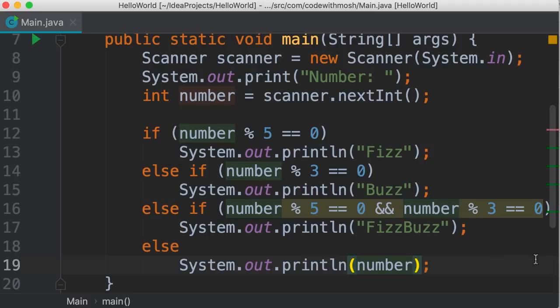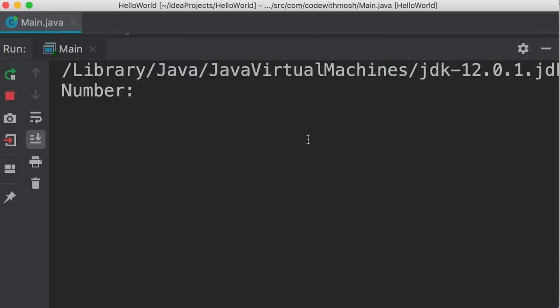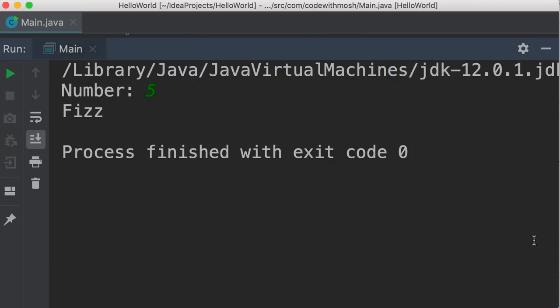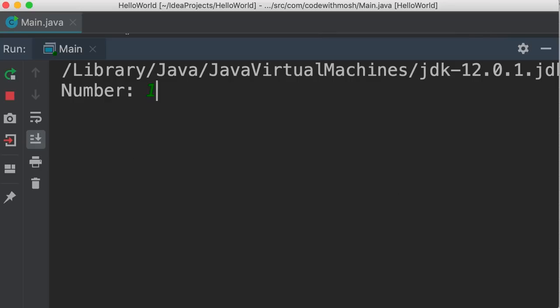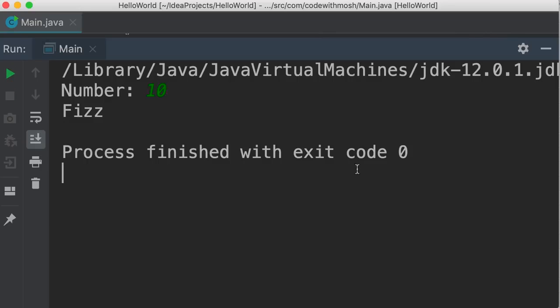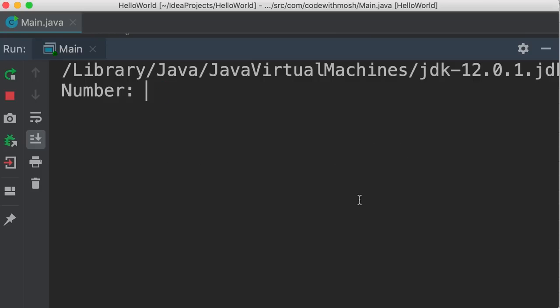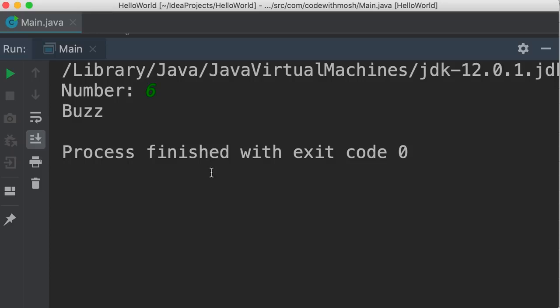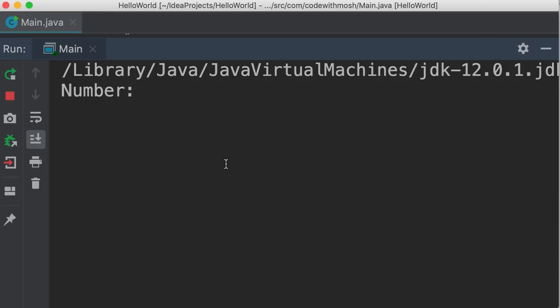Now, this is not the right solution. As I will show you in a second, this program has a bug, but it's a very common solution that I see amongst my students. So let's run this program and see what is wrong here. All right, here we enter 5. We get fizz, beautiful. What if we enter 10? 10 is also divisible by 5, so we get fizz. So far, so good. What about a number that is divisible by 3? We get buzz. Good.